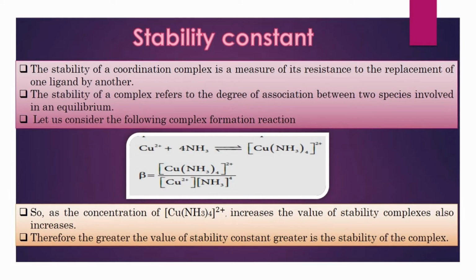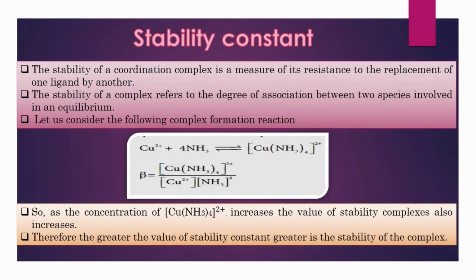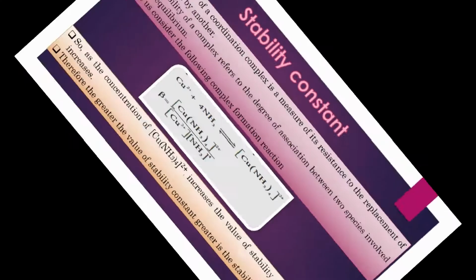So the more the concentration of product formed, the more the value of the stability constant increases. So we say the greater the value of the stability constant, the greater will be the stability of the complex.